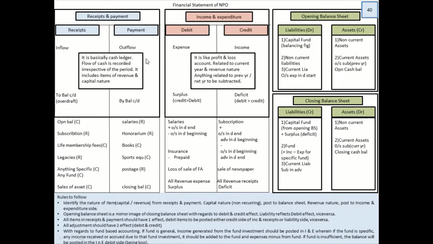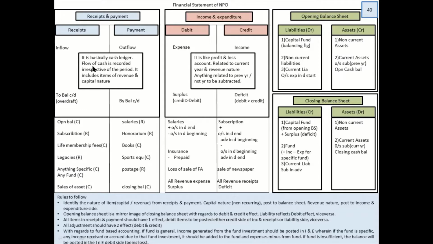For example, purchase of furniture. If you purchase a sofa for your firm, you will not keep on buying it again and again unless selling and buying sofa is your business. All right, same thing, laptop. You're purchasing a laptop for doing the accounts of the business. So that is your fixed asset and it is capital nature. So anything of capital nature should be posted where? In the balance sheet. I hope the idea and the concept is clear.